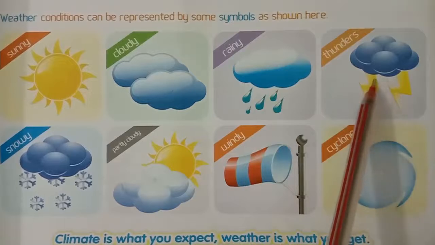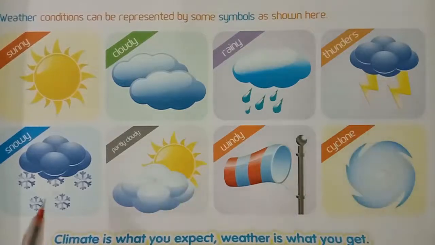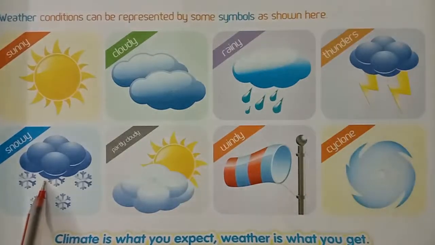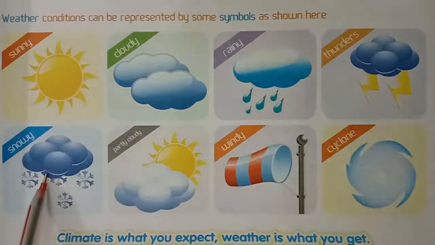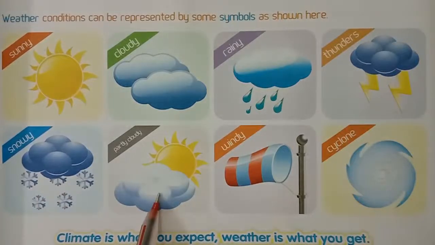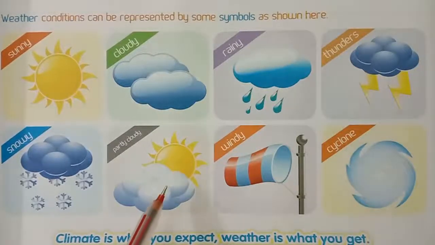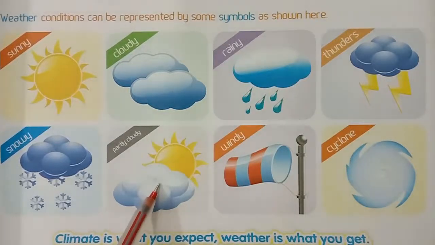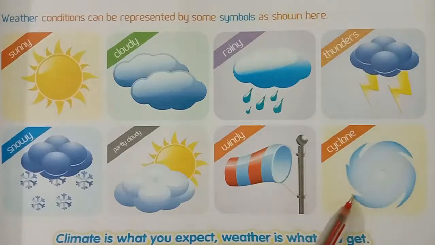Next picture, see here children. This picture shown here, thunders. See here children, what is this picture? Snow. This picture shown here, snowy day. What is the next picture children? Partially cloudy is here. Here sun and cloud also. This picture shown here, partially cloudy day. Next, observe this picture children. This is windy. Next picture, children, cyclone.